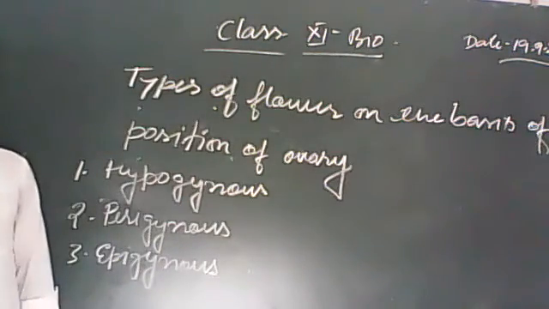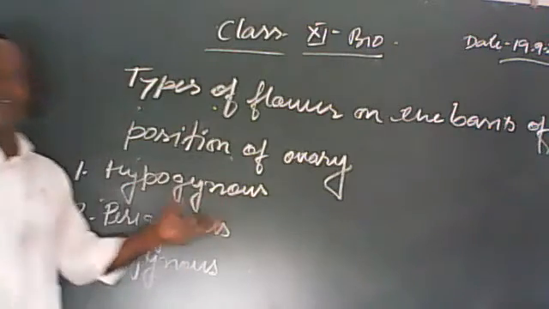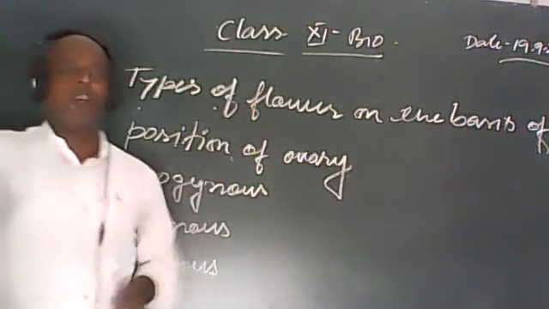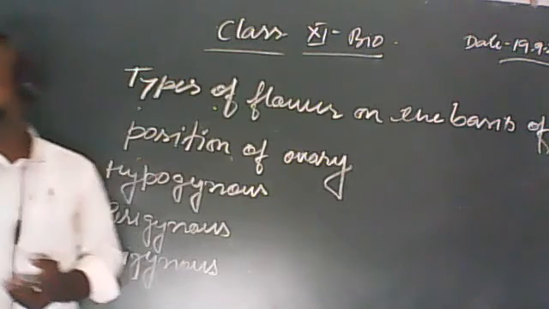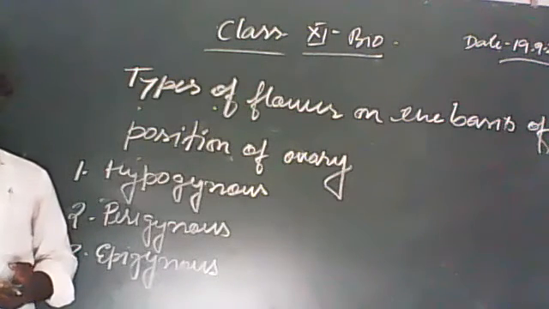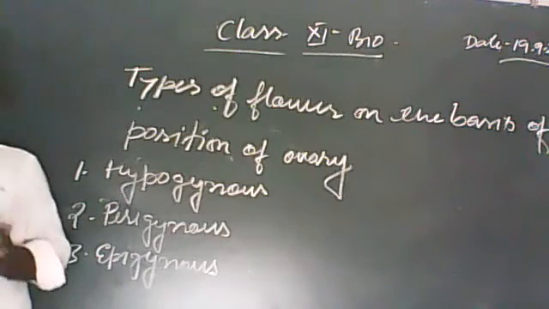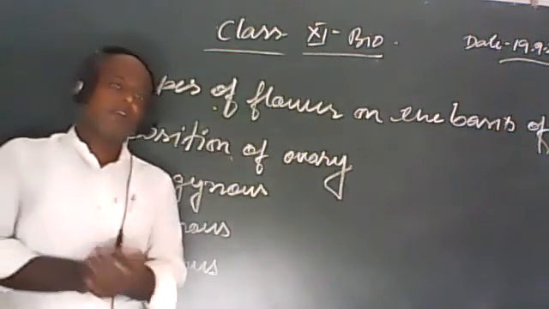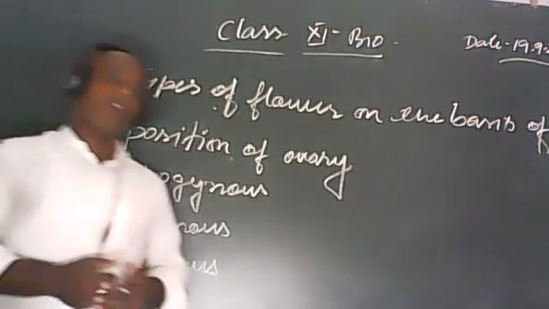There are three types of condition on the basis of position of ovary of a flower on the thalamus. कि थैलमस पर किस तरह से अरेंज्ड है उसके हिसाब से तीन तरह की सिचुएशन होती है. द फर्स्ट वन इज कॉल्ड एज hypogynous, second one is called as perigynous, and third one is called as epigynous.